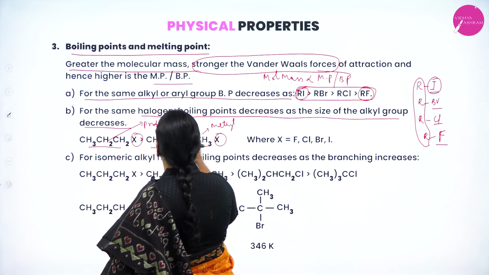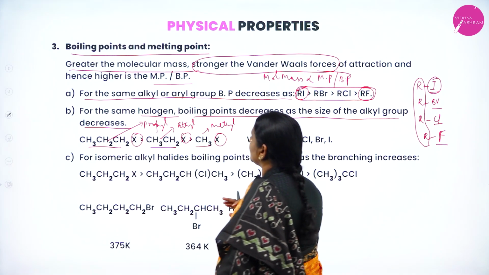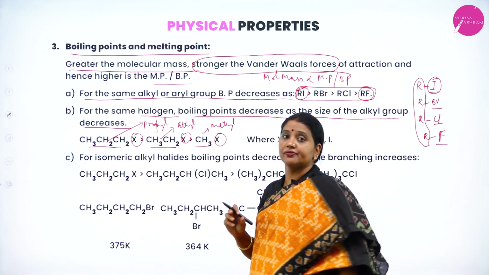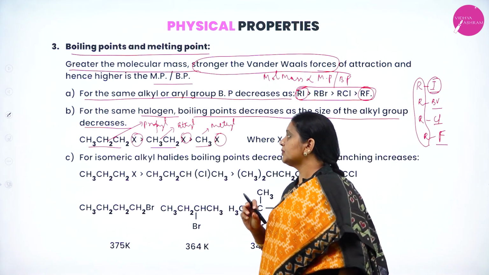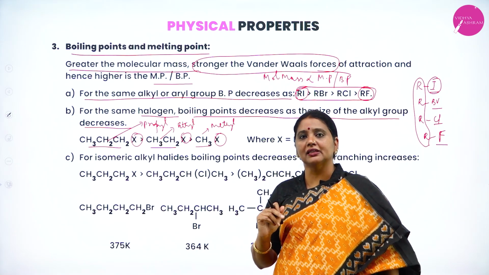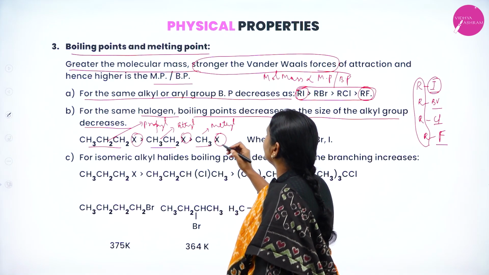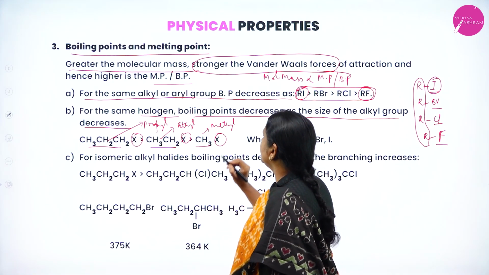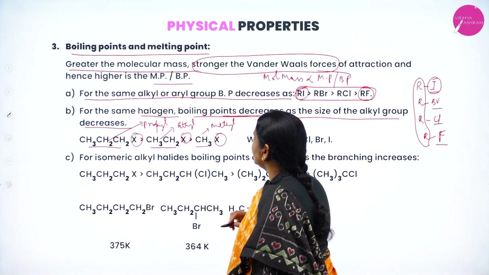How many carbons? Three carbons, two carbons, one carbon. The halogen atom is the same, X, but the alkyl groups are different. As the molecular mass increases for the same halogen, the boiling point also increases. The boiling point decreases as the size of the alkyl group decreases.